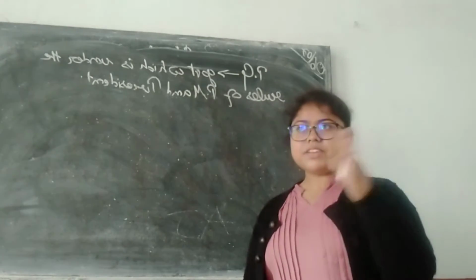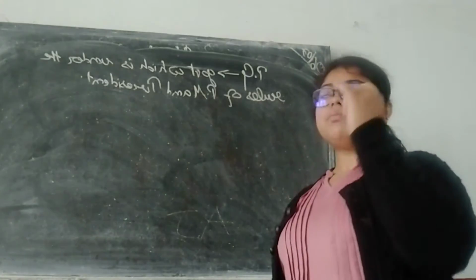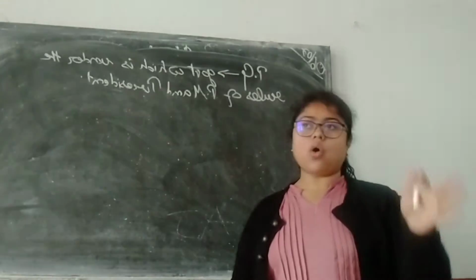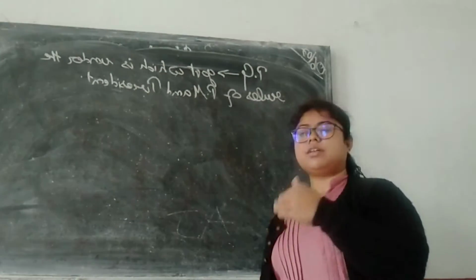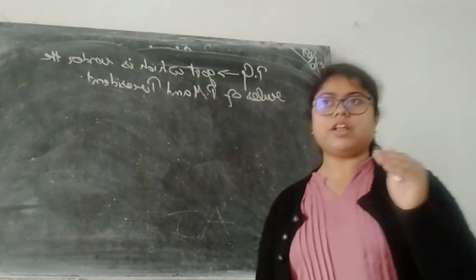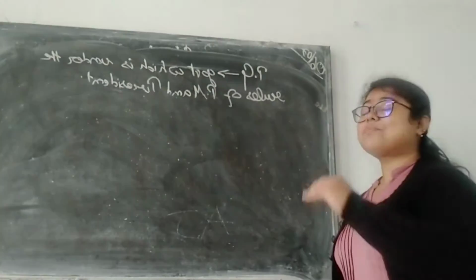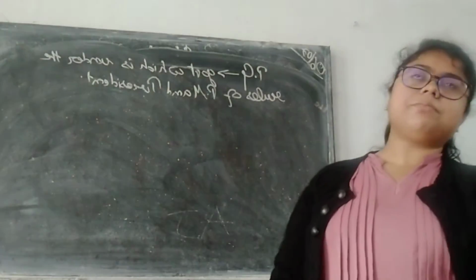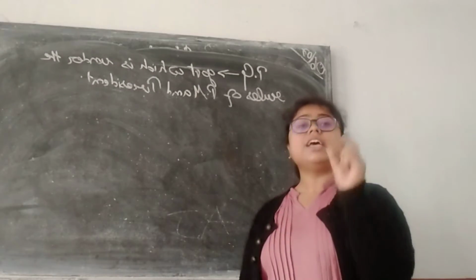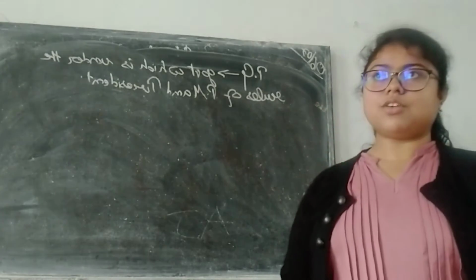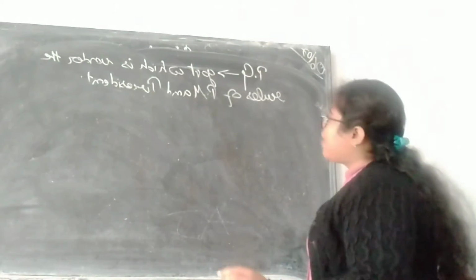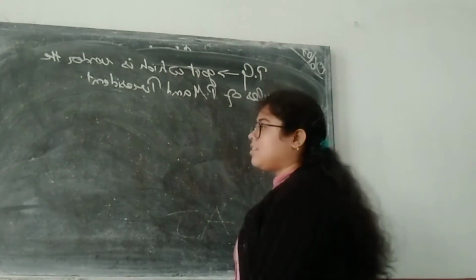So what is the division between these two? In a presidential form of government, the president is the head of all legislative, executive and judiciary, whereas here the prime minister is the actual head, whereas the president is the nominal head. What do you mean by nominal head? The person who is only for the sake of name, nothing else. Okay, now here we have both the prime minister and the president.